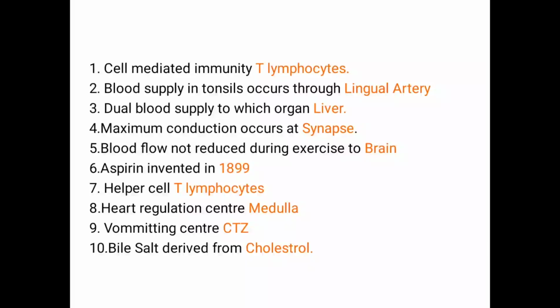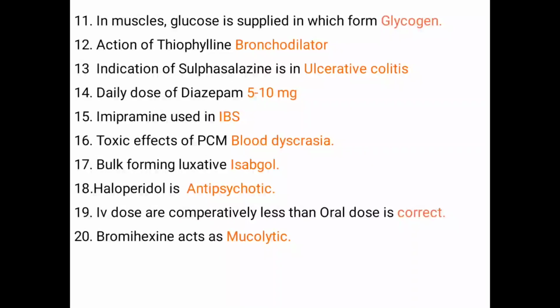Which type of lymphocytes are known as helper cells? That is T lymphocytes. Next, heat regulation center, medulla oblongata. Next, vomiting center, that is CTZ. Bile salts are derived from cholesterol. Next, in muscles, glucose is supplied in which form? That is glycogen. Action of theophylline, it is a bronchodilator.